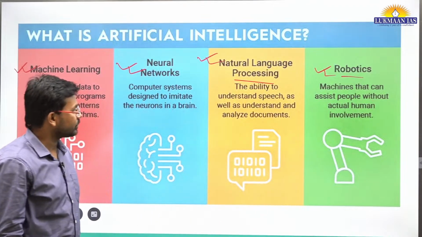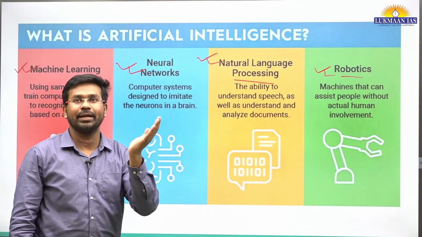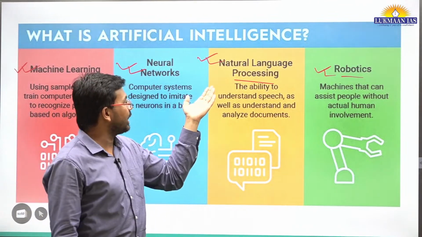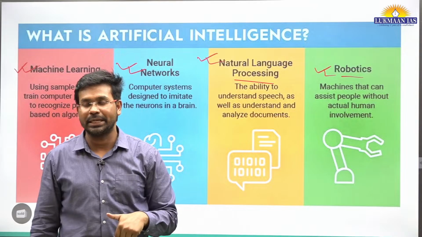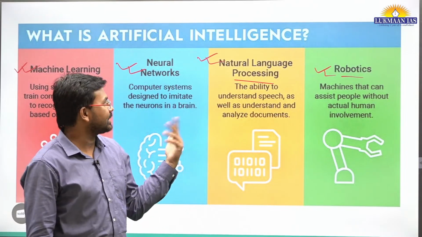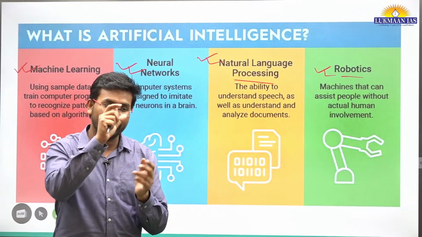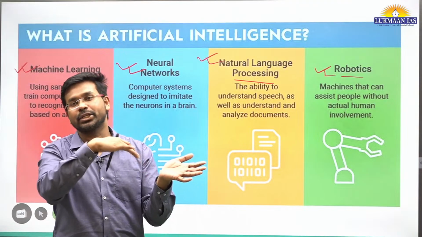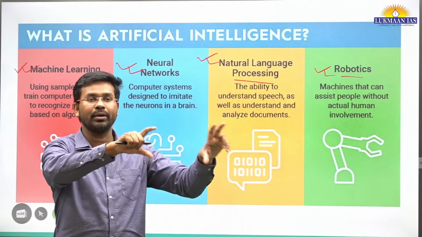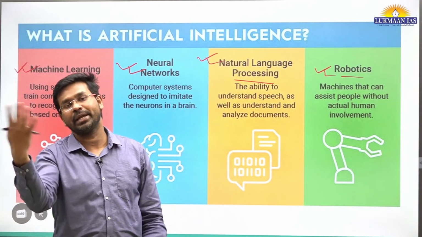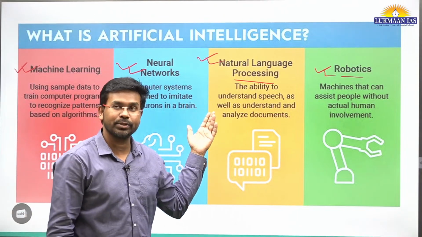Natural language processing, for example, Alexa. You say, Alexa, play this song for me, so it is doing natural language processing. ChatGPT, you search something, and it gives a text output. That's natural language processing. Also, if you want to translate text from English to another language, say Arabic, you write in one box and in the other box you get the Arabic. You just need to select the language. So it is doing translation, and that's also a part of natural language processing.